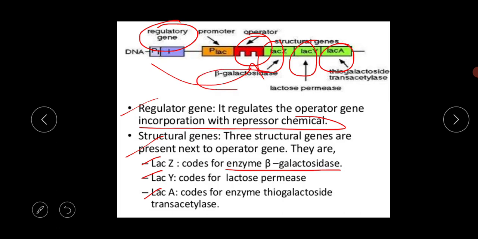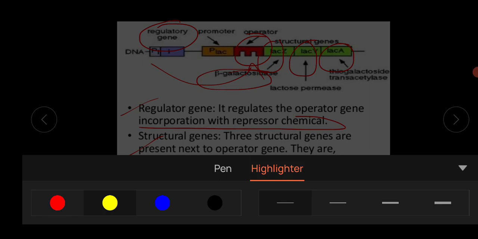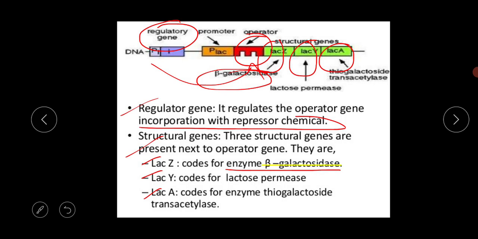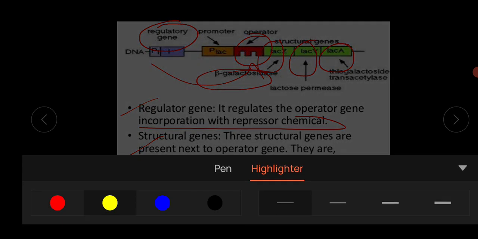Just look at the structure. This LAC-Z produces the beta galactosidase enzyme. The main function of beta galactosidase is that it breaks lactose into glucose and galactose. During your exam you have to remember these enzyme names properly, I am highlighting this portion, otherwise you will simply get 0.